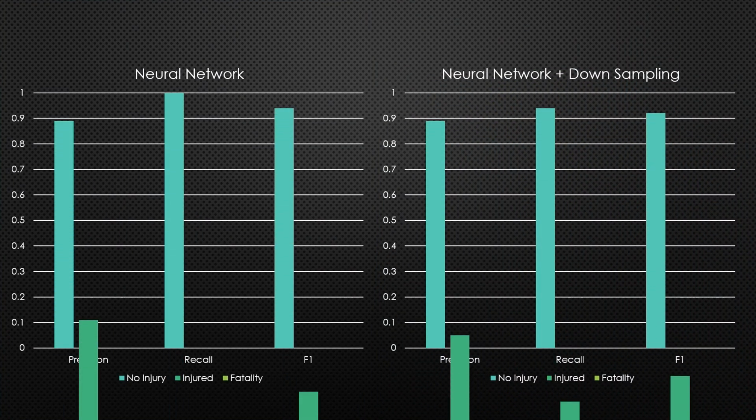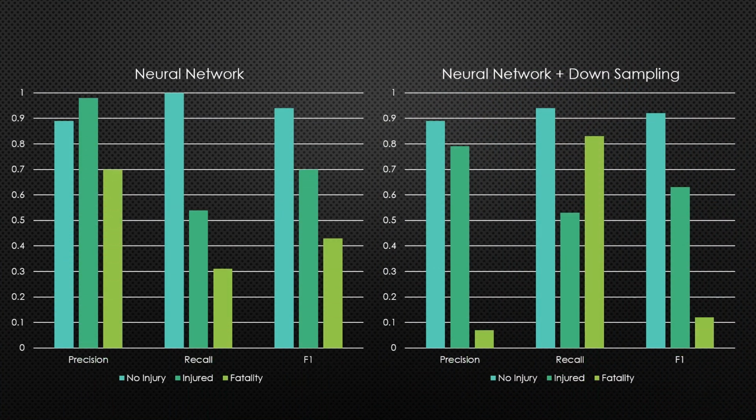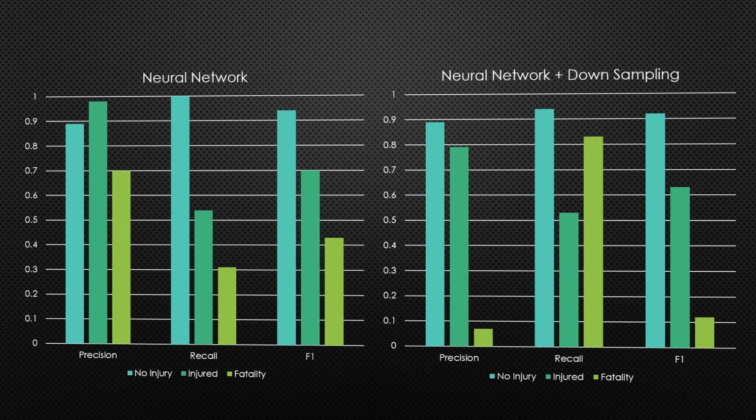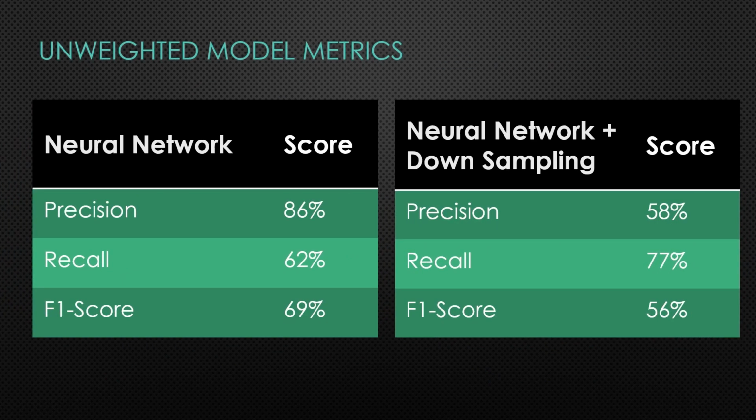With our new reduced dataset, we fed it into our neural network, and we see that the precision is lower than other models, but the recall was much higher. This means that our model is much less likely to wrongfully classify a fatal crash as a more minor one. However, the trade-off here is that this model is more likely to predict that a more minor crash is fatal. With this trade-off in mind, we thought that it is better to predict a fatal crash and be wrong than not predict one at all.